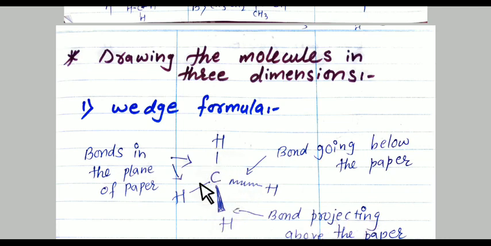And the two normal lines show that these bonds are in the plane of the paper. So one bond is solid wedge, one bond is dash wedge, and the remaining two lines are in the plane of the paper. So it is nothing but a wedge formula.